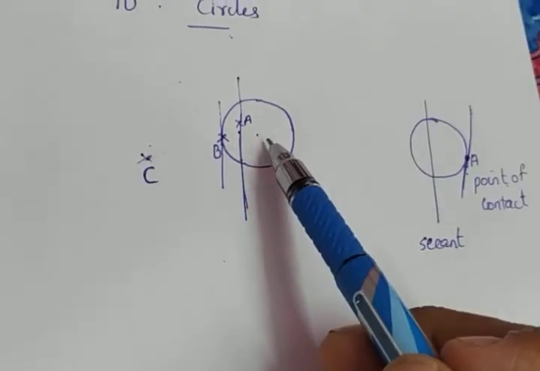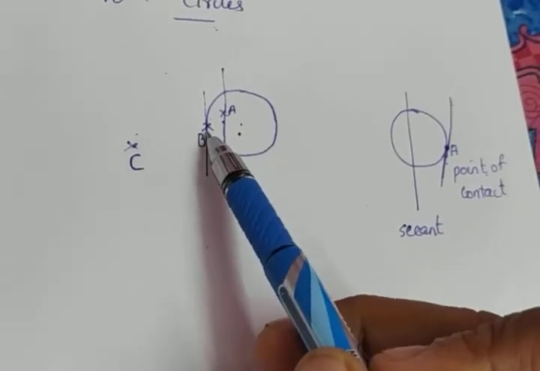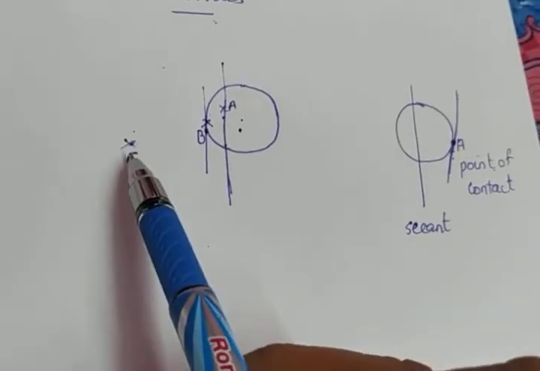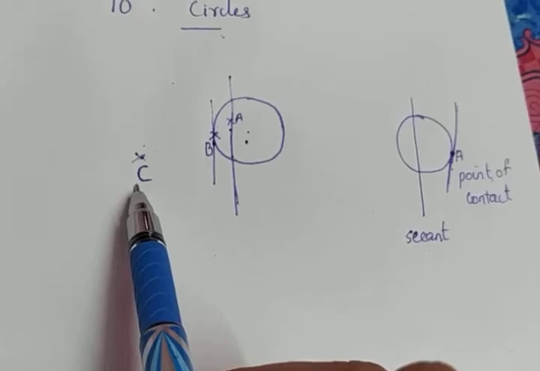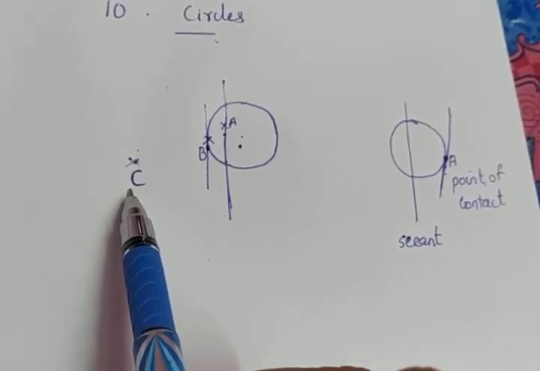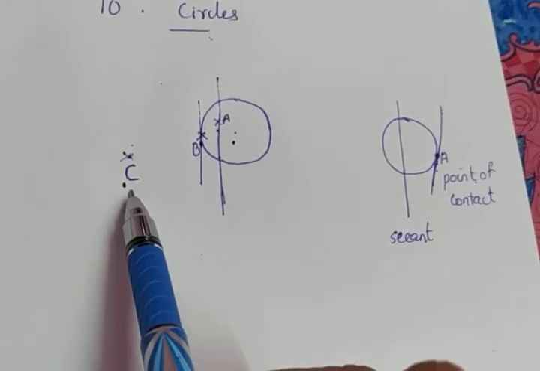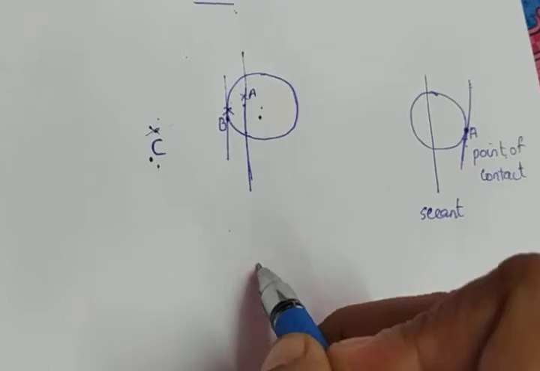So if I am taking a point inside the circle, there are no tangents. If I am taking a point on the circle, there is exactly one tangent. If I am taking a point outside the circle, there are exactly 2 tangents. And there is a theorem stating that the two tangents drawn from an external point to a circle are equal in length. What do we mean by the length of a tangent?